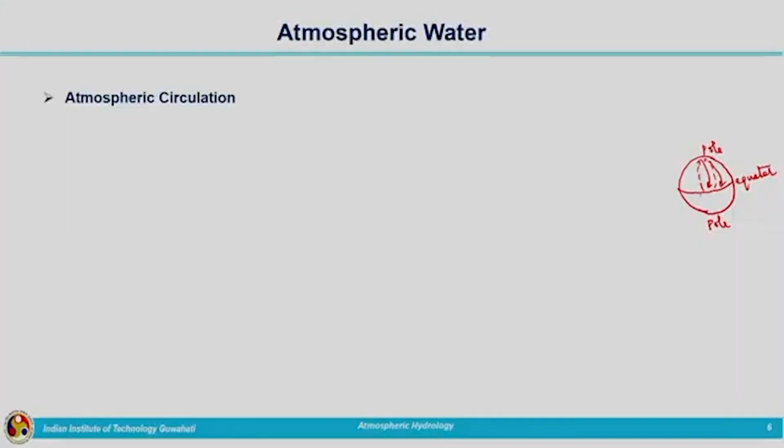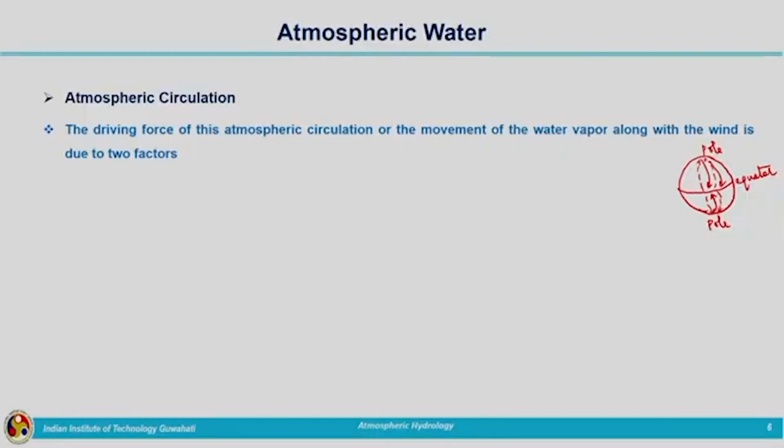Circulation is mainly due to the rotation of the earth and the difference in temperature between the pole and the equator. Because of the difference in temperature, there will be an energy transfer, heat energy transfer taking place between the poles and the equator. Similar way in this way also, warmer air will be moving towards the poles, colder air will be moving towards the lower atmosphere, then it will be transported towards the equator. This process is continuously taking place. That is the main reason behind the atmospheric circulation.